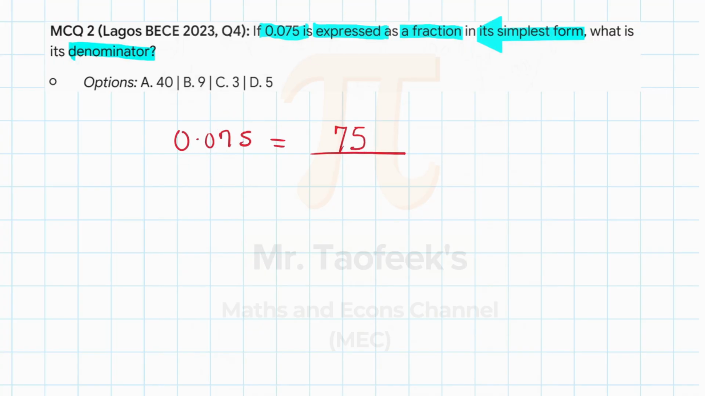Okay? 75. And then what will be the denominator? The denominator is very simple. The denominator is always in multiples of 10: 10, 100, 1000, 10,000, and so on. But how do you determine which one exactly? Well, you just have to look at the decimal point.